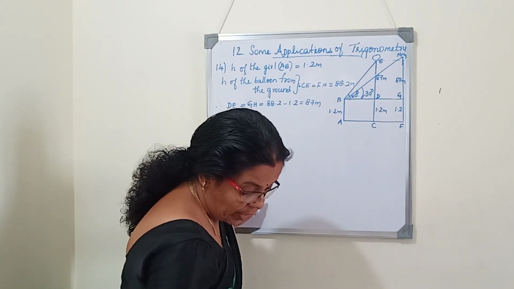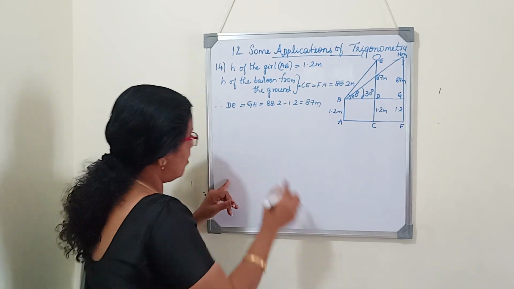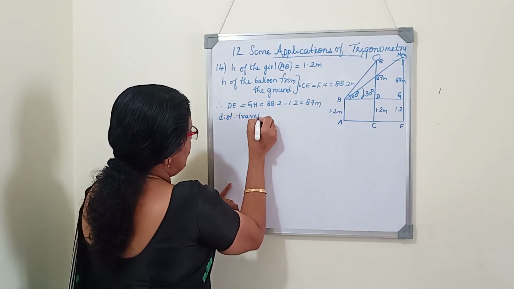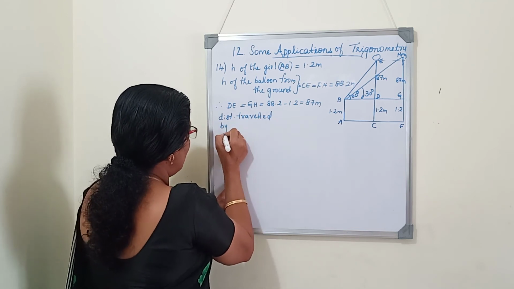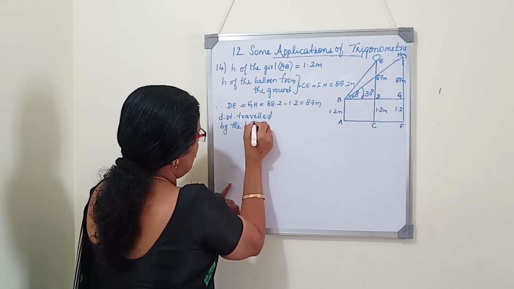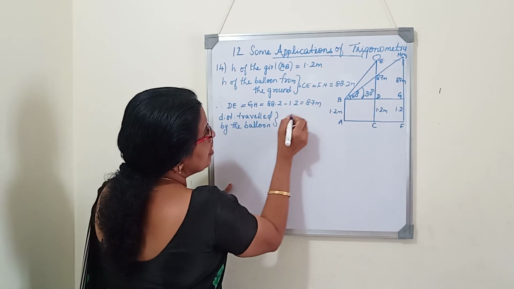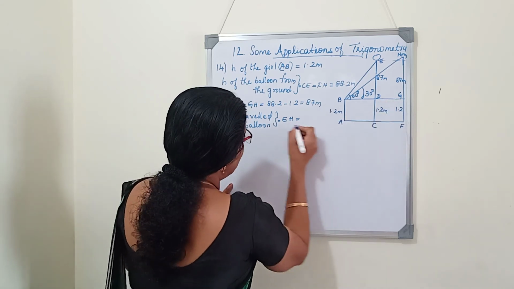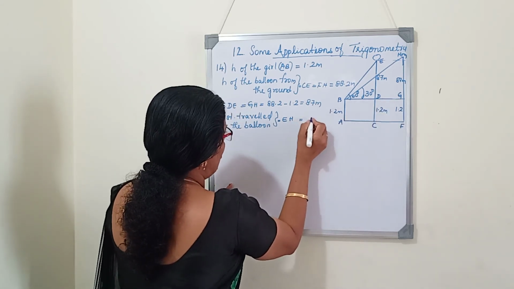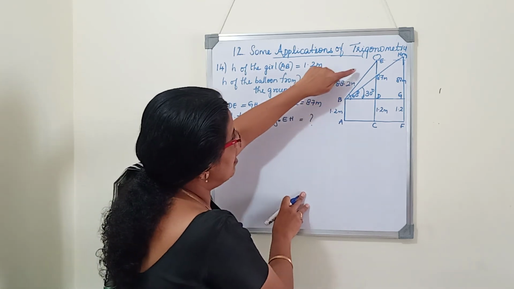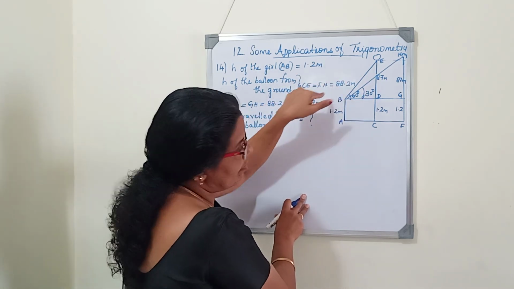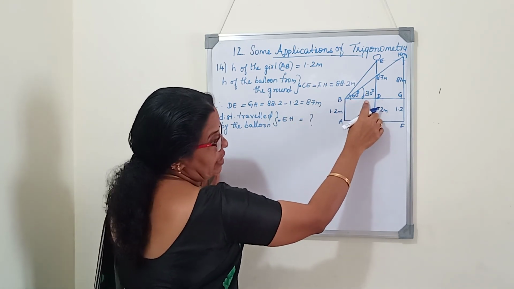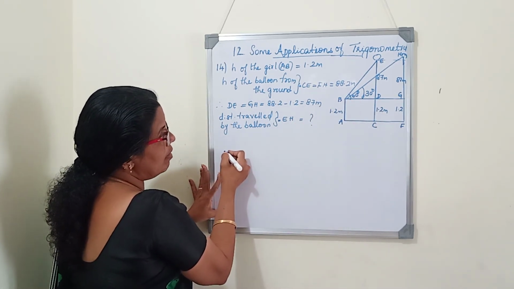Now, we want to find the distance travelled by the balloon during the interval. Distance travelled by the balloon equals EH. We should find EH, or DG. Now first we will consider the triangle BDE. Angle of elevation, first case 60 degrees and second case 30 degrees. So in triangle BDE,